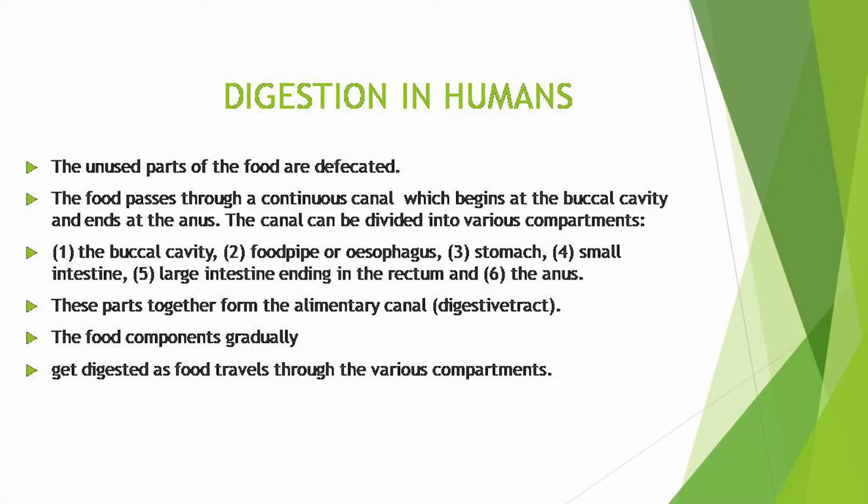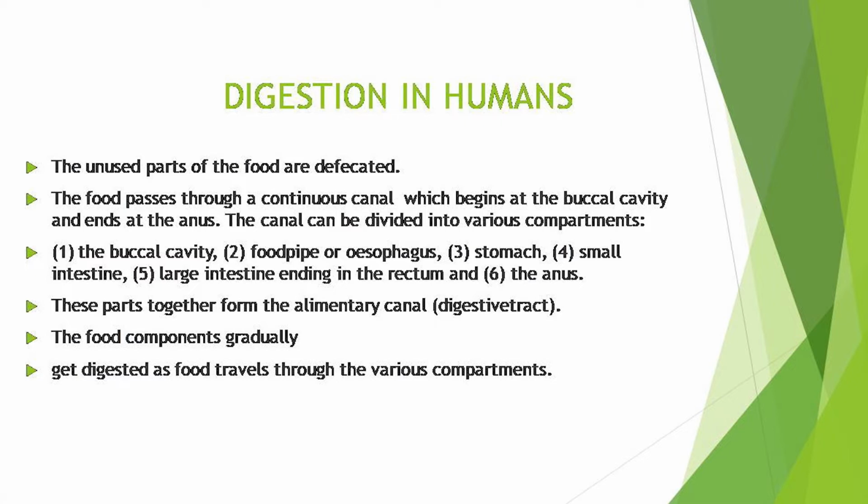The canal can be divided into various components: the buccal cavity, food pipe or esophagus, stomach, small intestine, large intestine ending in the rectum and the anus. These parts together form the alimentary canal or digestive tract.